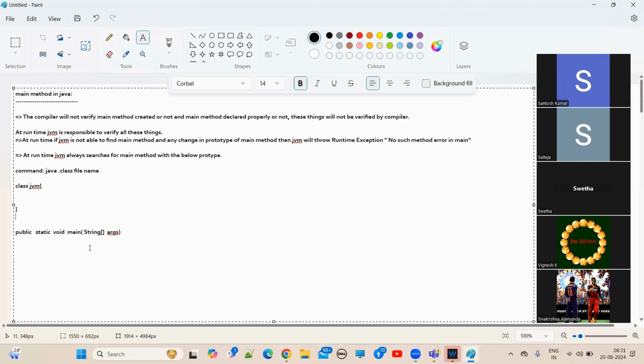JVM is some kind of Java application, meaning Java classes, and all classes will be in some folder, some packages. We will see, guys. I think you don't know anything about packages yet. Remember, JVM will call this main method from outside of the class that we have.